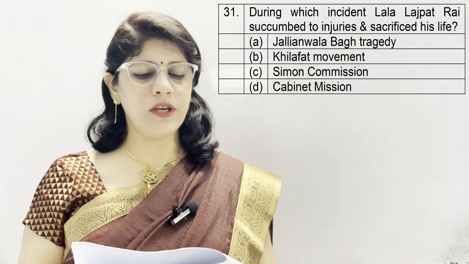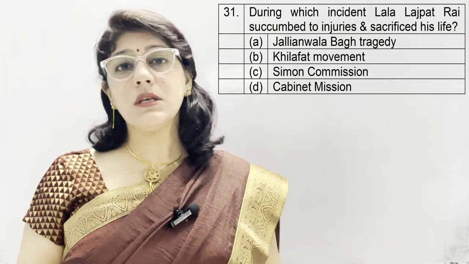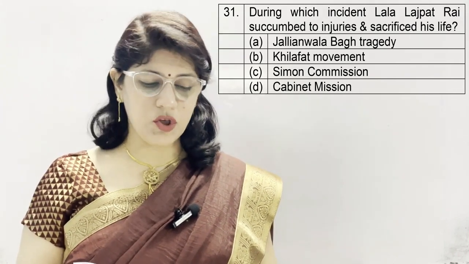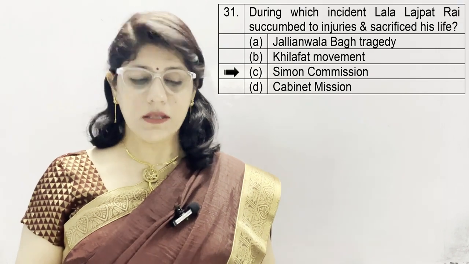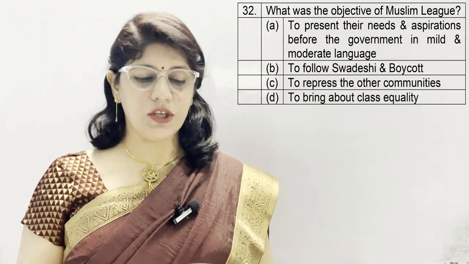A. Jallianwala Bagh tragedy, B. Khilafat movement, C. Simon Commission, and D. Cabinet mission. And the correct answer is C. Simon Commission.